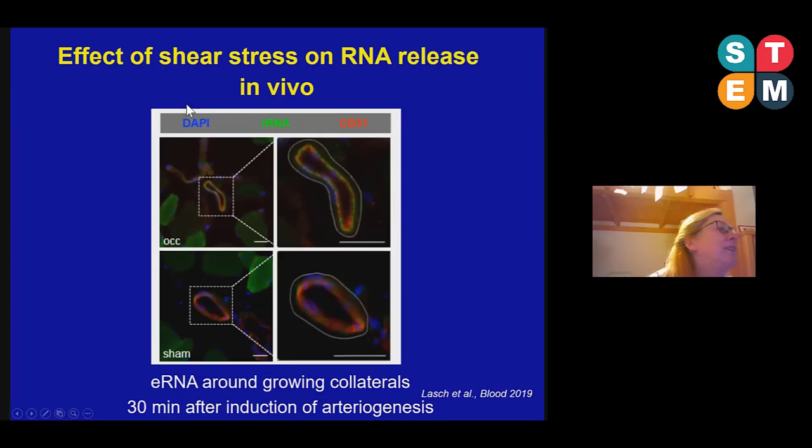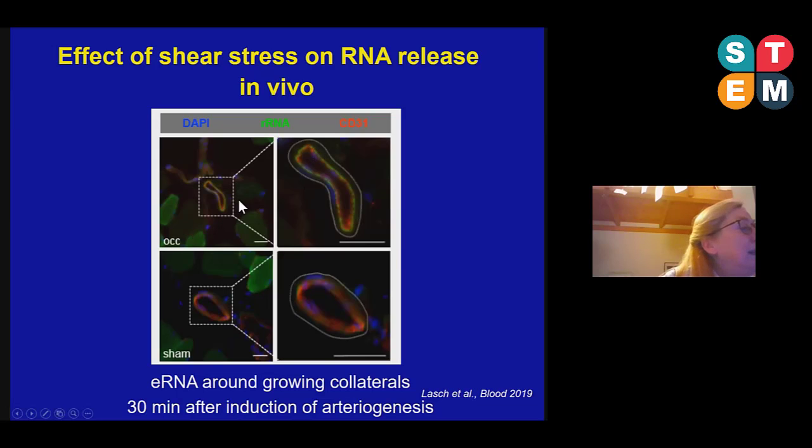If we get a green signal in our tissue samples, this must be extracellular RNA. And indeed, when we ligate the femoral artery, we found in growing collaterals extracellular RNA at the abluminal side of endothelial cells. The endothelial cells are marked with CD31. So at the abluminal side of endothelial cells, we find extracellular RNA.